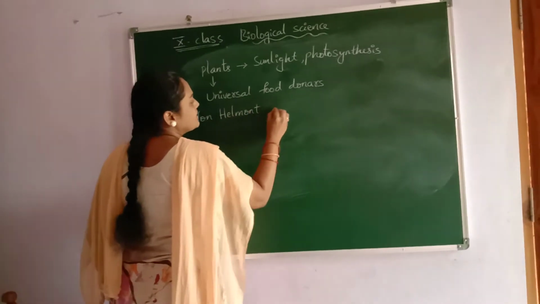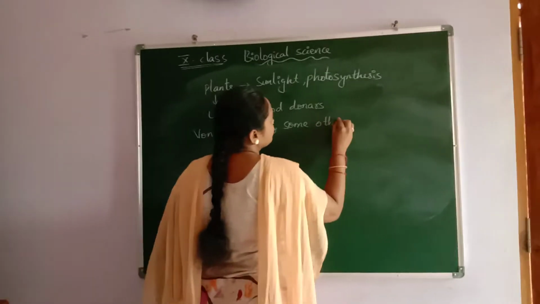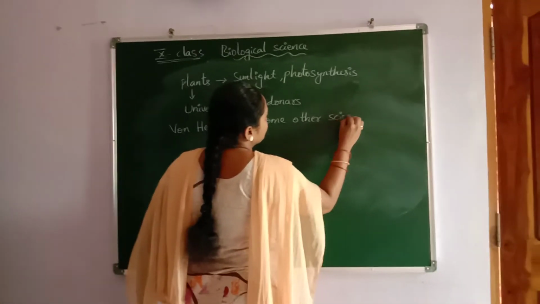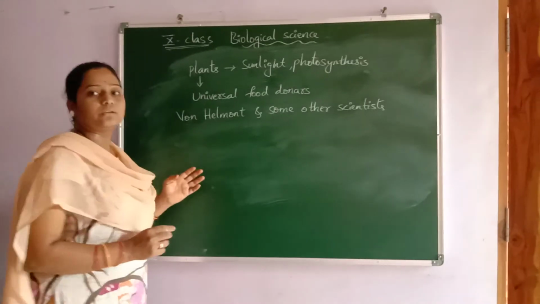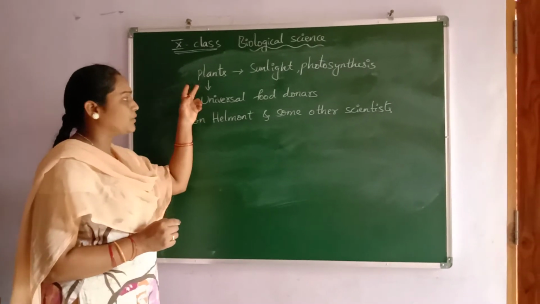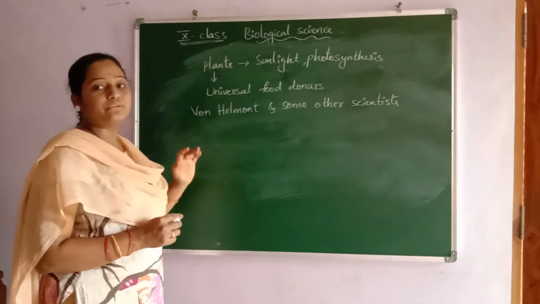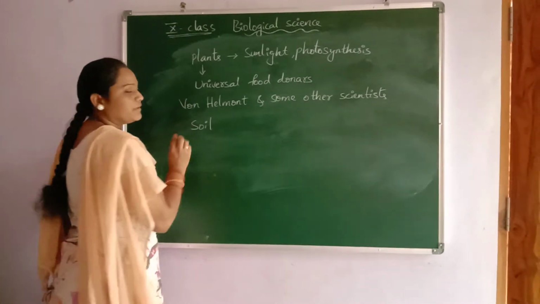Here the scientist Van Helmont and some other scientists concluded, or believed, that plants get food only from the soil, from the minerals we get from the soil.